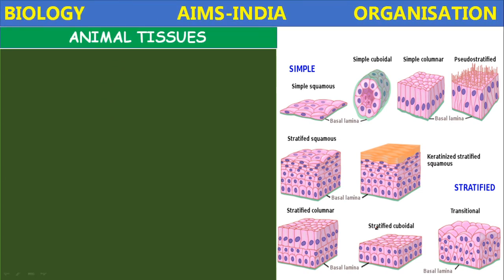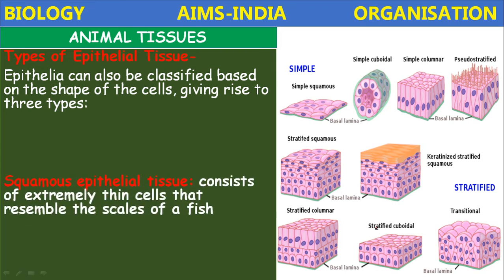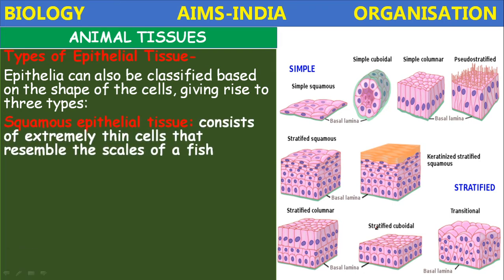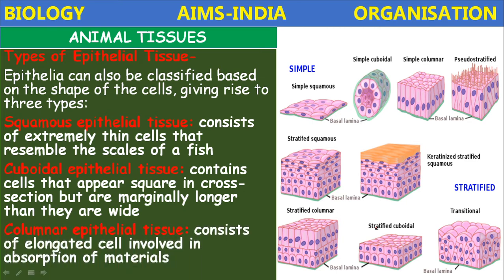Next, the types of epithelium. The epithelia can also be classified based on the shape of the cells, giving rise to 3 types. What are the 3 types of epithelium depending upon the shape of the cells? The first one is squamous epithelial cells. Second one is cuboidal epithelial cells. And the third one is columnar epithelial cells.